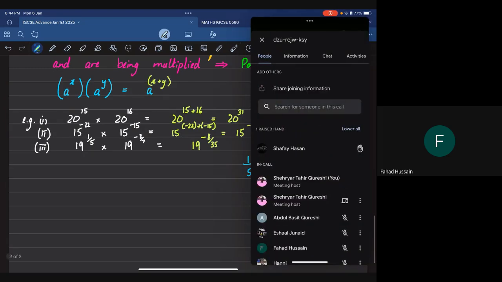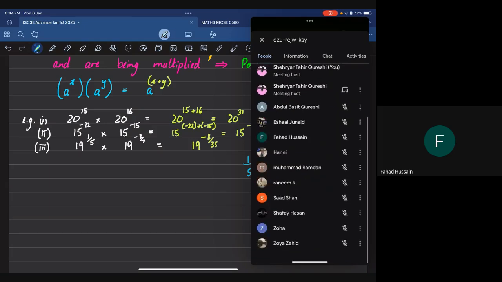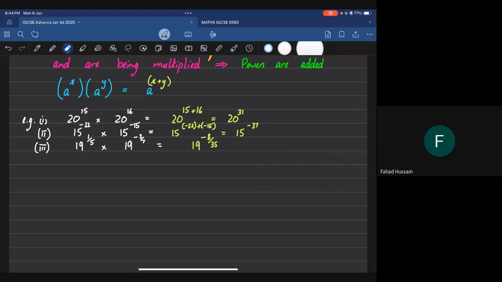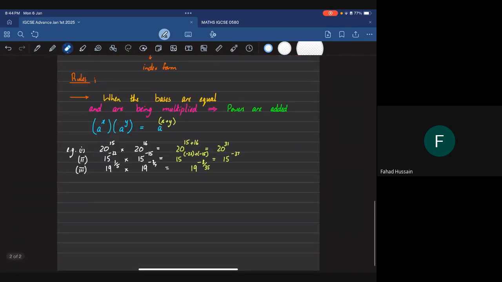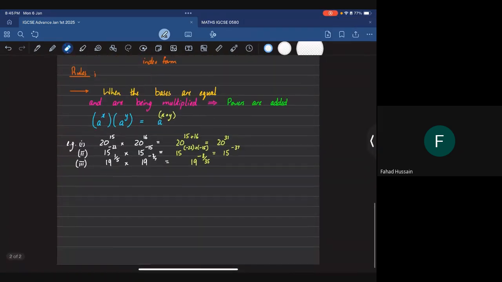Anyone who's got any issues at all? Yes, Shafi, you've raised your hand. Any question that anyone has? Anyone who doesn't get this, raise your hand right now. All right. Hopefully everyone's gotten this. Perfect. Let's move on.